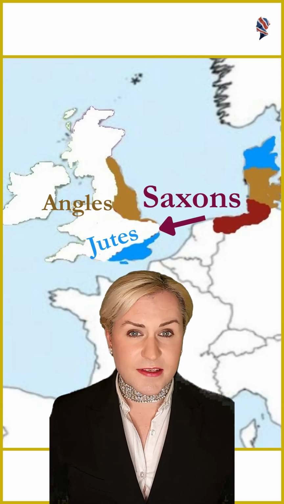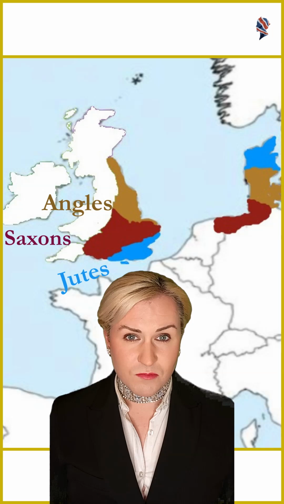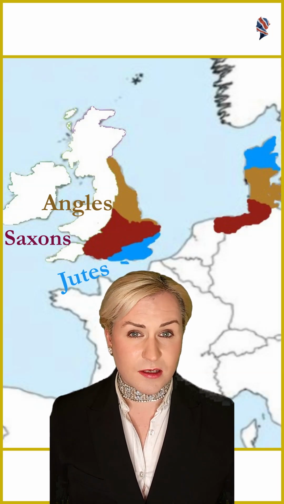They were the Saxons. They settled this region of England, and combined with the Angles, this is where we get the term Anglo-Saxon. So with the Angles, the Saxons, and the Jutes, we still had, of course, the Celts in Wales, Scotland, and Ireland. We have another group called the Picts. And when we combine all these groups, we have what are called the Ancient Britons, coming again from Britannia.